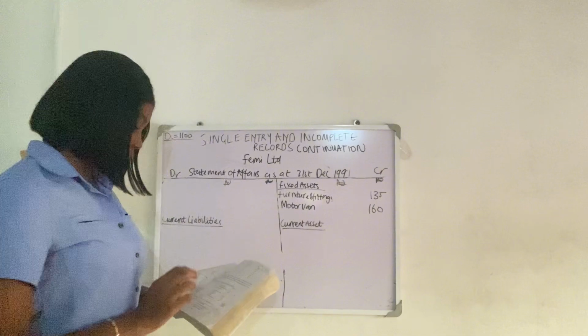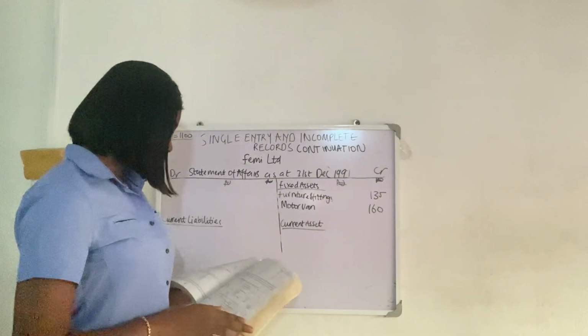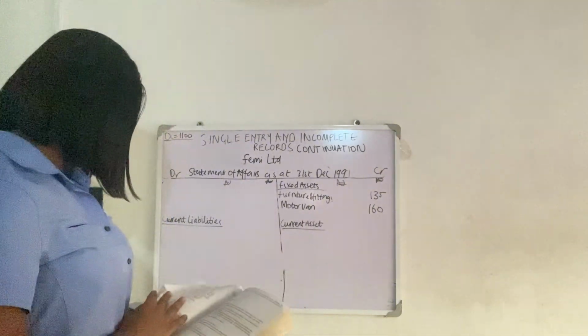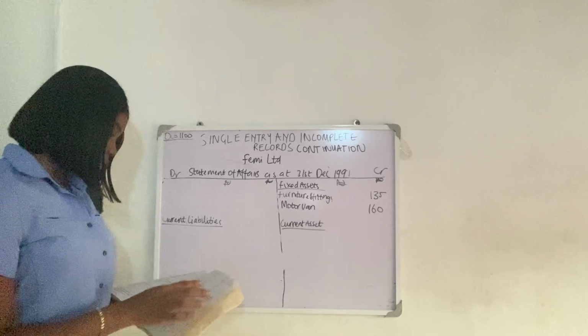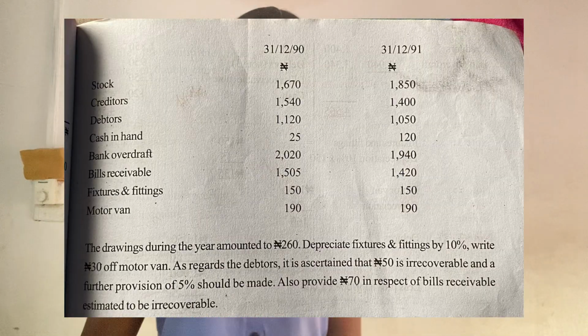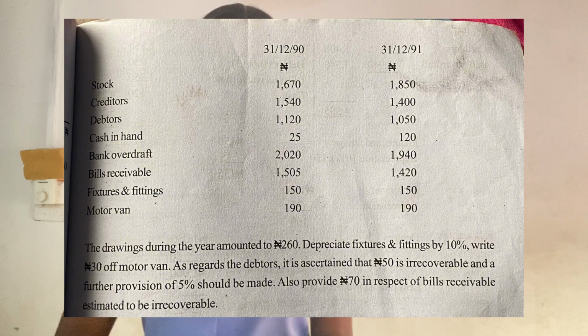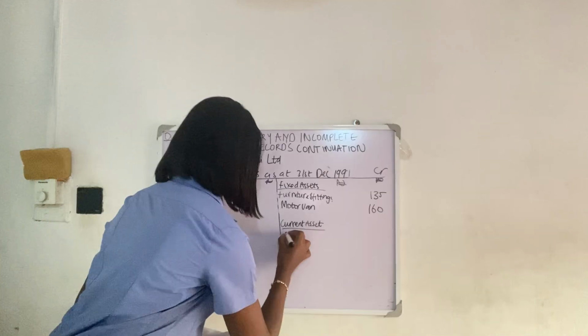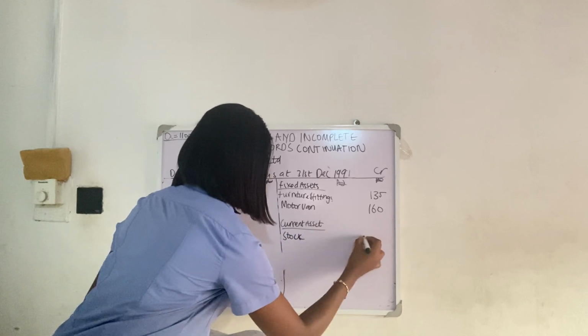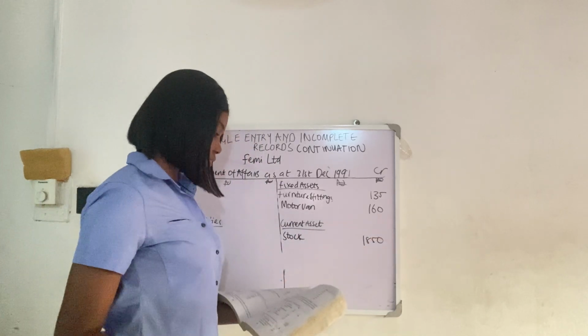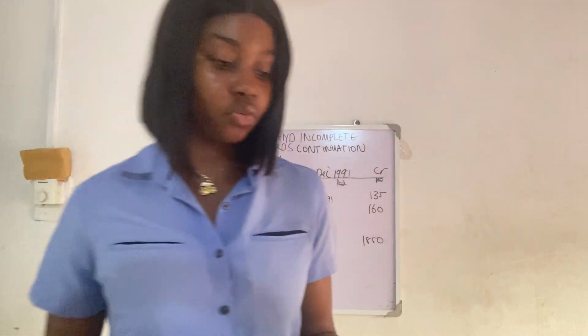We've gotten our two fixed assets. The next now is current assets. Let's look at our current assets. Our stock, where is it? Our stock on this side, remember we're looking at the closing balances. 31/12/91 is 1,850. So you write stock 1,850. This is very easy for us because this time around it's not like the previous one where you're looking at the figures from the table. This one they've given you your opening balance and your closing balance, but they won't state it. You just need to know.